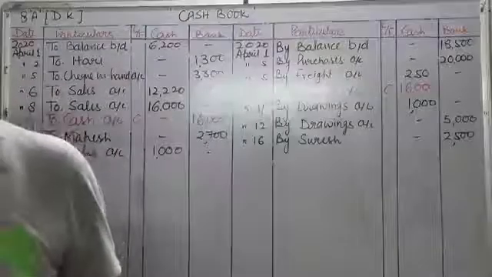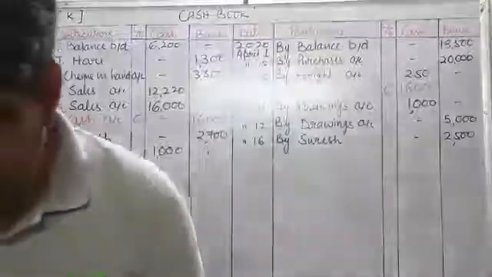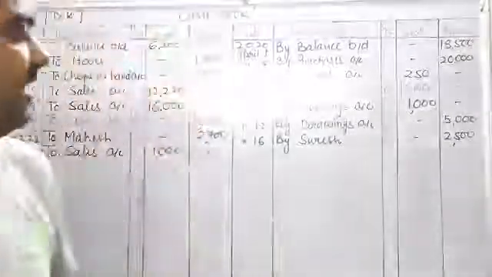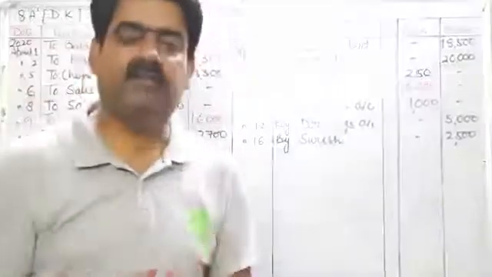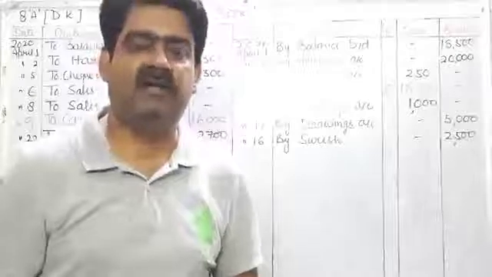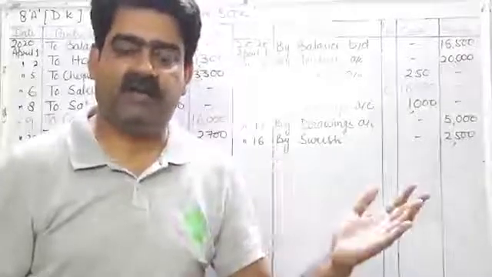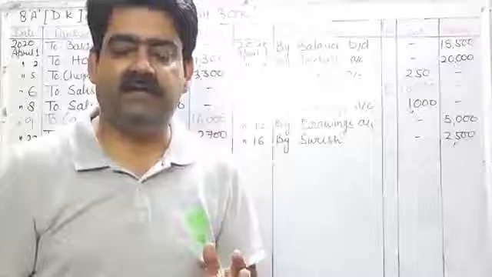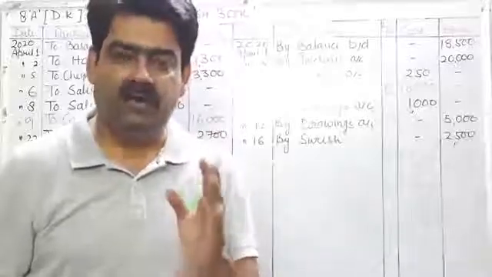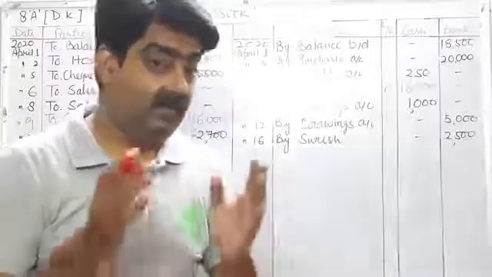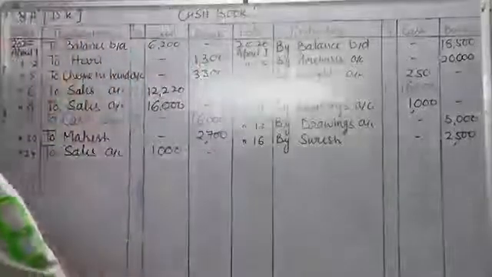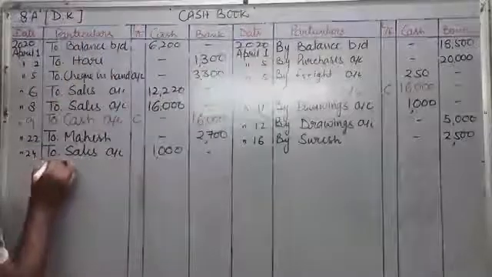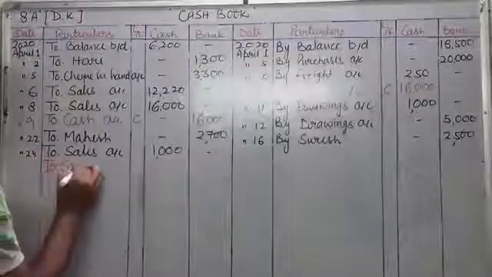Now next is on April 25, paid into bank. Once again you can see this is our contra journal and contra entry because we are depositing our cash into bank. Journal entry will be bank account debit to cash account, and treatment will come in both sides. Bank account debit to cash account, so treatment in debit side will come to cash account.